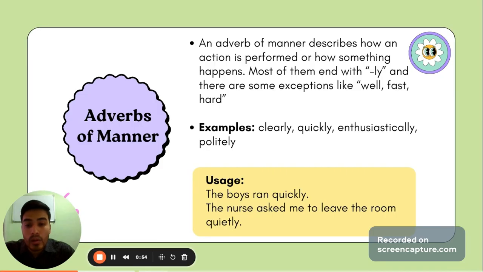Let's see what they mean. An adverb of manner describes how an action is performed or how something happens. Okay? And most of them end with "ly" at the end of an adjective. And there are some exceptions like well, fast, and hard.